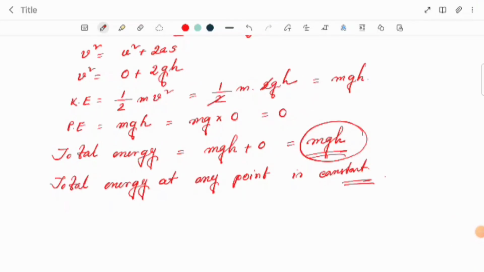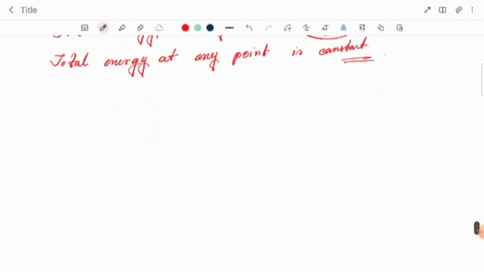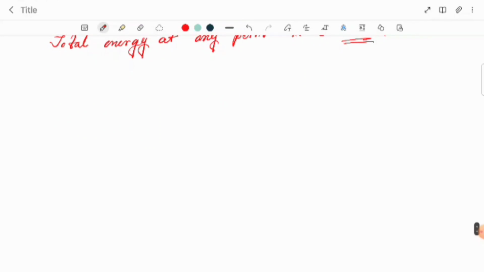Now here we have to make a graph, and we have to plot the potential and the kinetic energy graph with respect to the height. Okay, so let's see first. We have got the three positions, and we have calculated the kinetic and the potential energy.